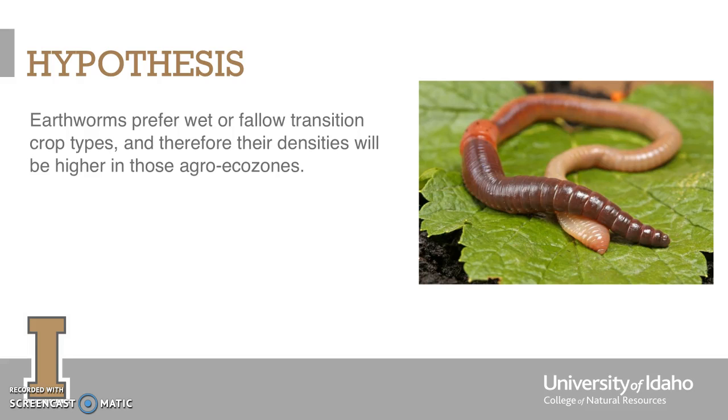My hypothesis is that earthworms will prefer wet or fallow transition crop types, and therefore their densities will be higher in those corresponding agro-ecozones. My consensus for this is that the wet or fallow transition crop types will provide more nutrients or more water and therefore create a more sustainable habitat and more preferable habitat for the earthworms.